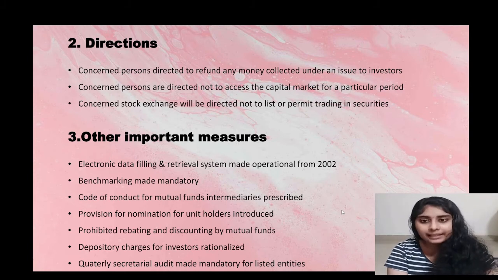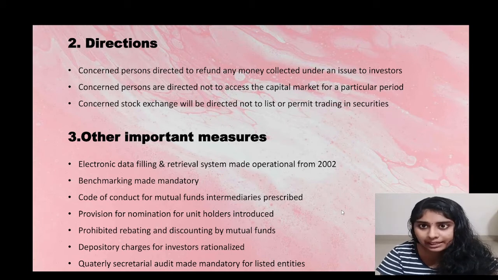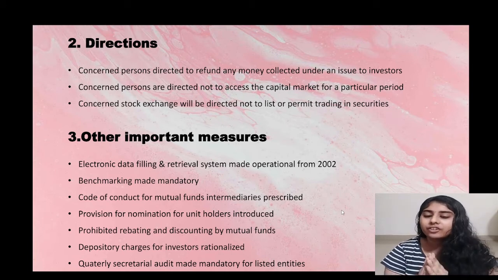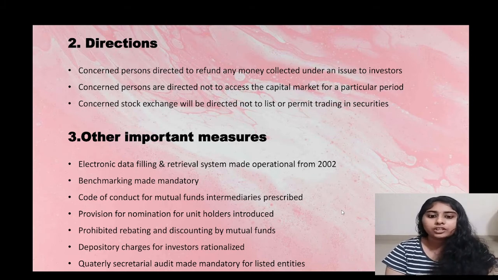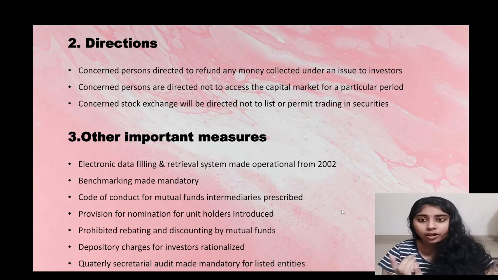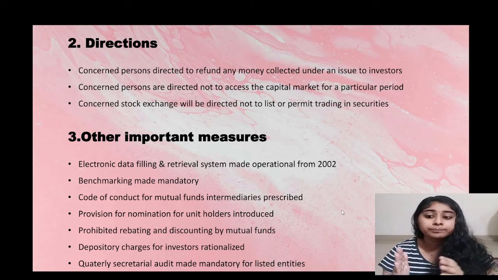Okay. The next one is other important measures. So what are the other important measures taken by SEBI? The first one is the electronic data filing and retrieval system made operational from 2002. That is, SEBI has made operational the electronic data filing and retrieval system from 2002, I think June or July time. Okay.